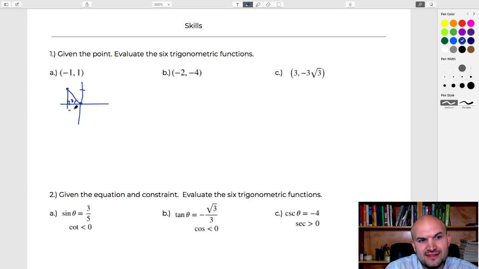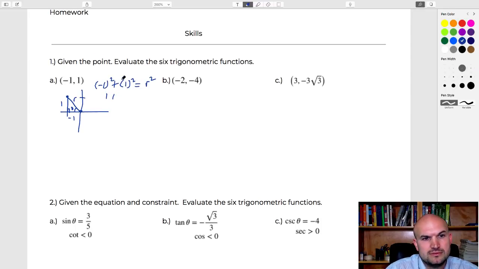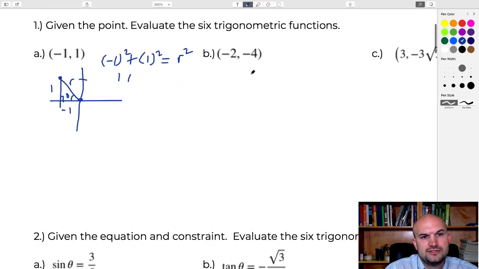So we know that this side length is -1, this side length is +1, and then if I want to be able to find the hypotenuse, I just go ahead and apply the Pythagorean theorem. And we were calling this r squared, and so therefore this is 1 + 1. Let's go and zoom in. So 1 + 1 equals r squared, and therefore if you solve, r is going to be the square root